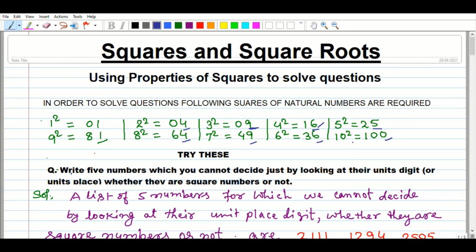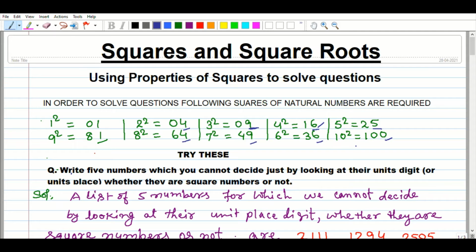But we cannot say that every number containing 4, 1, 9, 6, 5 at the unit place must be a perfect square.